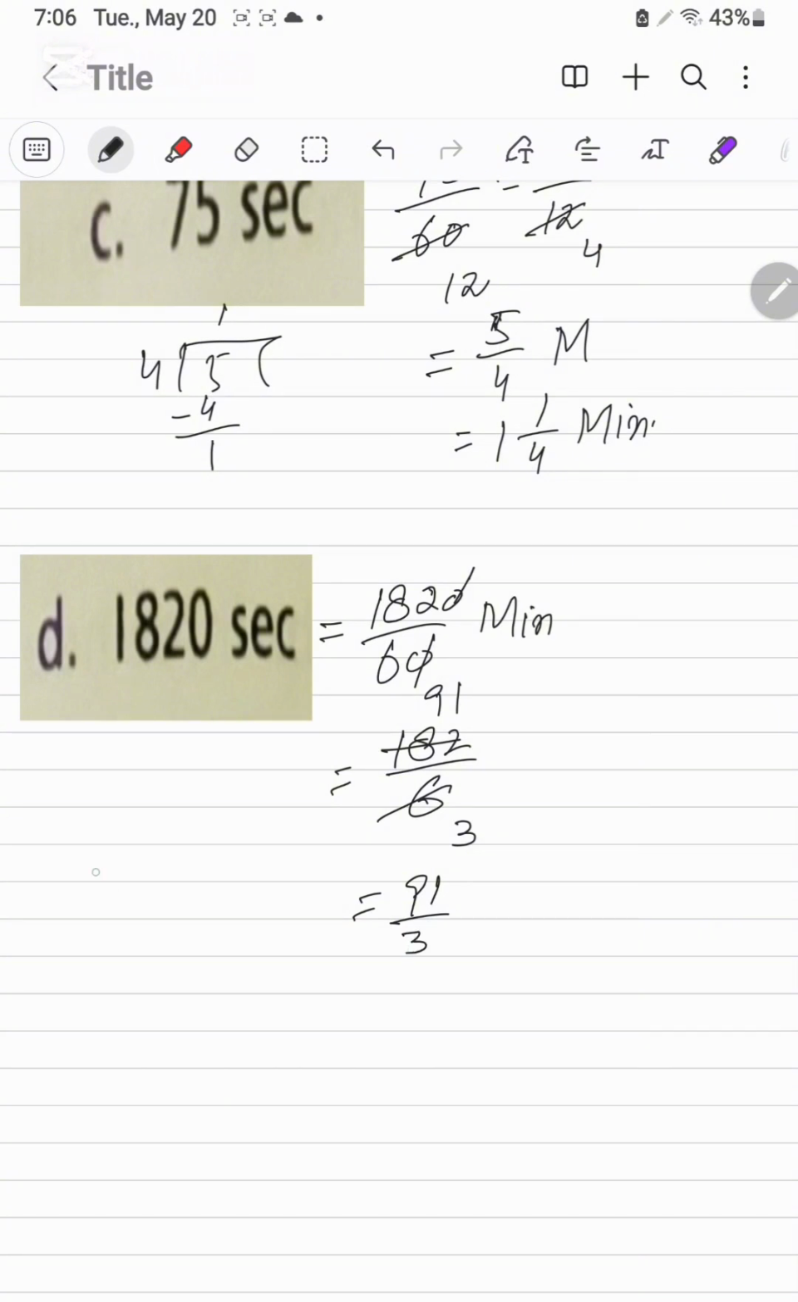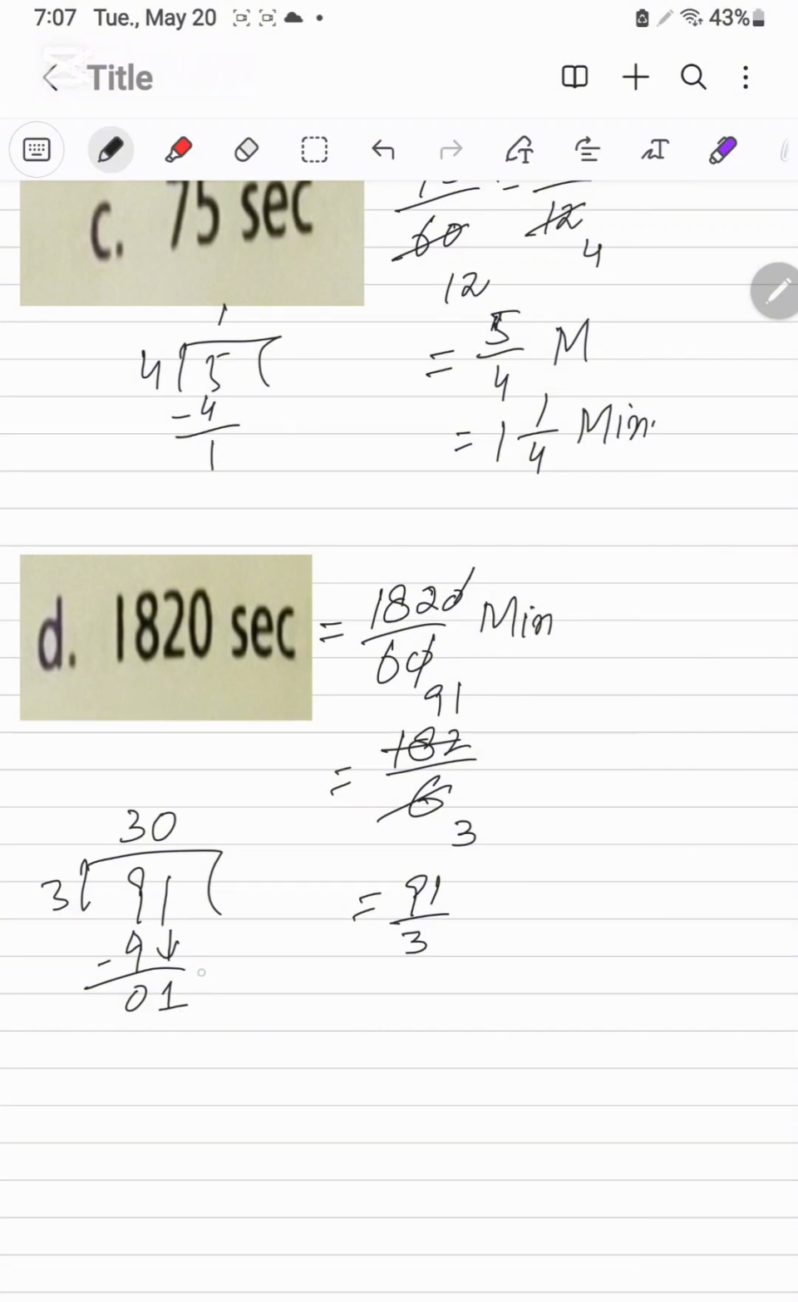91 divided by 3. Now we will divide 91 by 3. 3 3s are 9. Its remainder will be 0. और 1 को carry किया, it is less than 3. We will put 0 here.